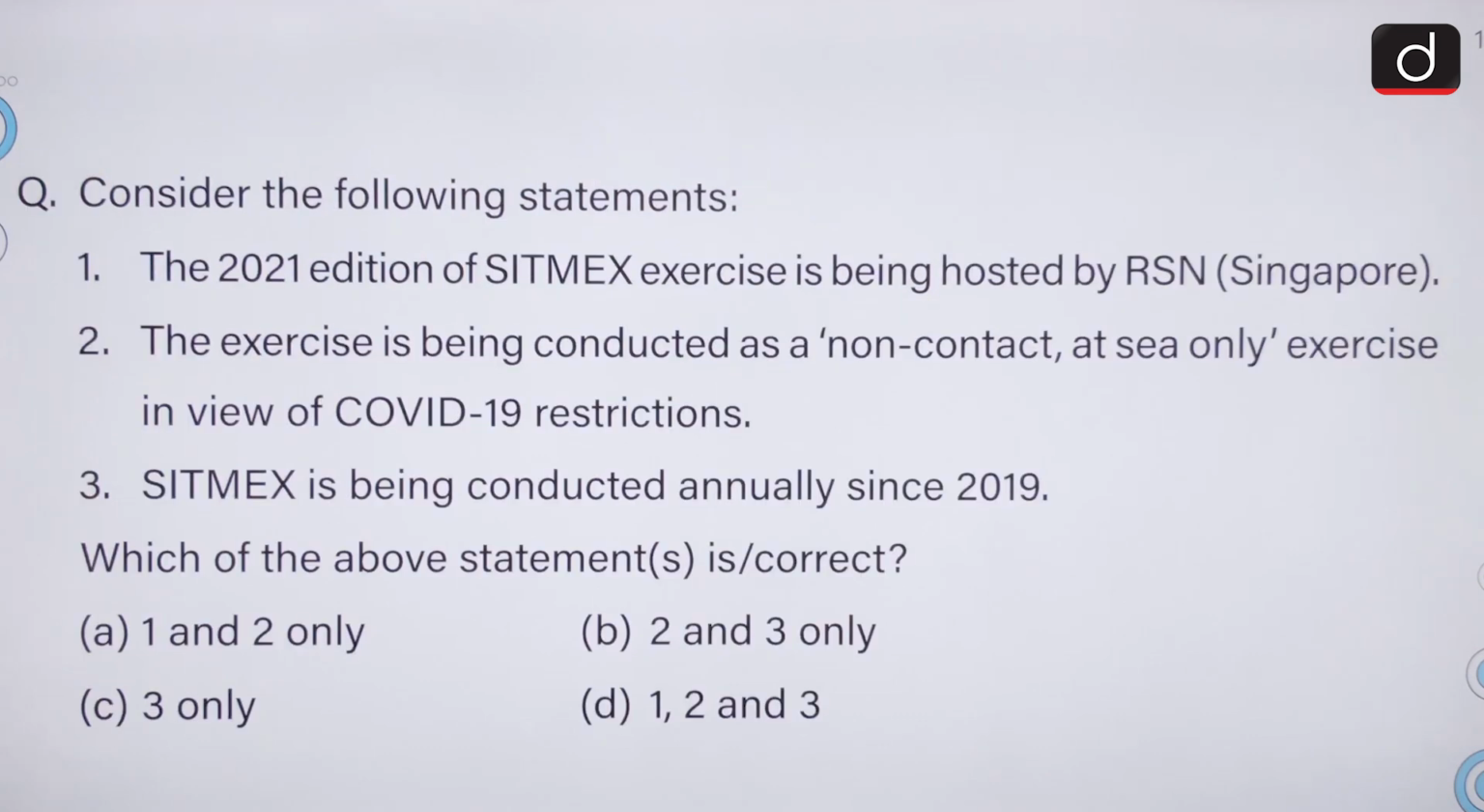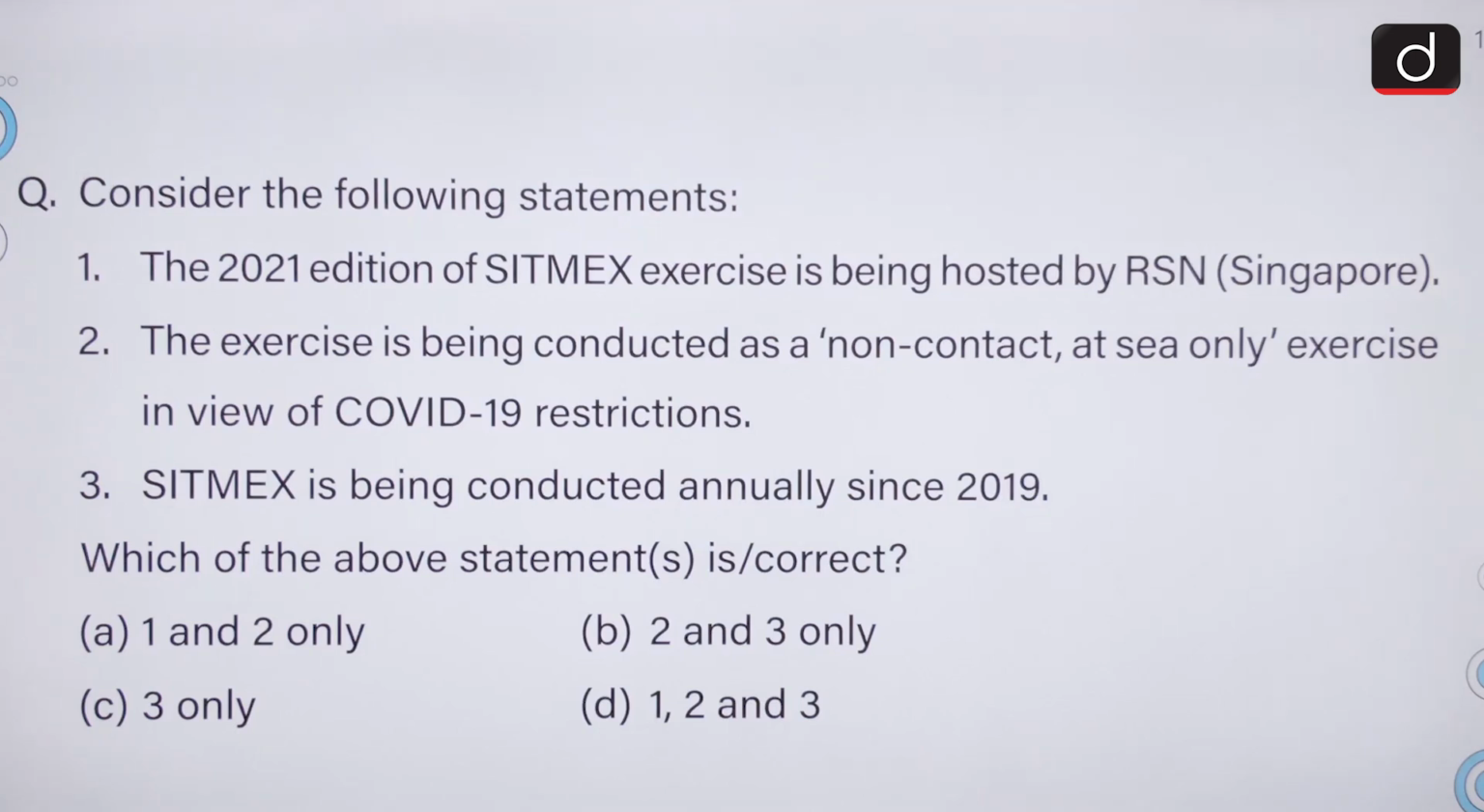Moving on, consider the following statements. The 2021 edition of SITMEX exercise is being hosted by RSN, Singapore. The exercise is being conducted as a non-contact at sea only exercise in the view of the COVID-19 restrictions. SITMEX is being conducted annually since 2019. So we have to select the correct statement.